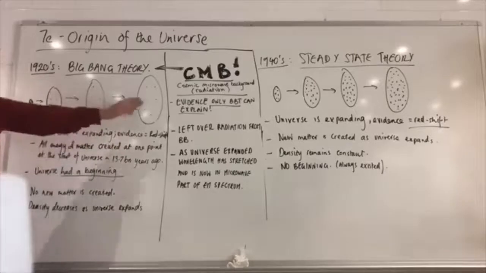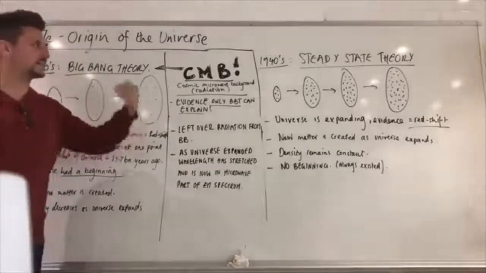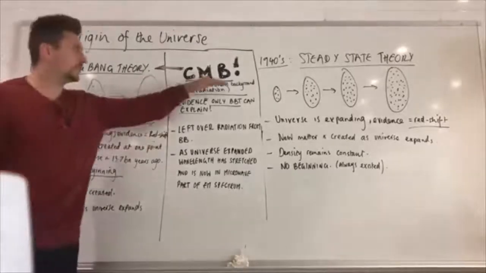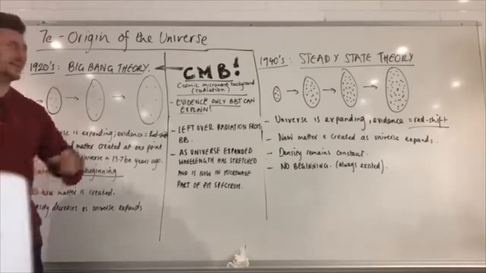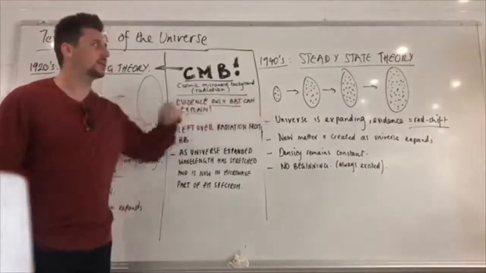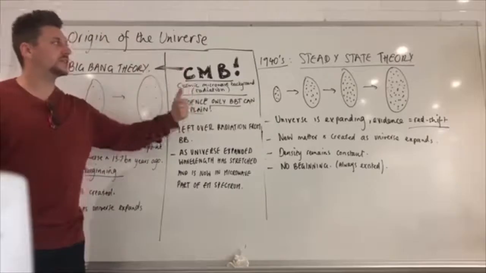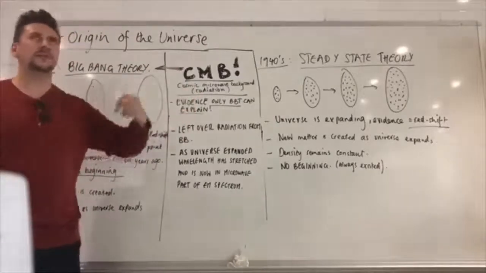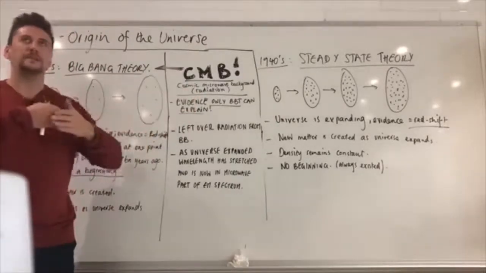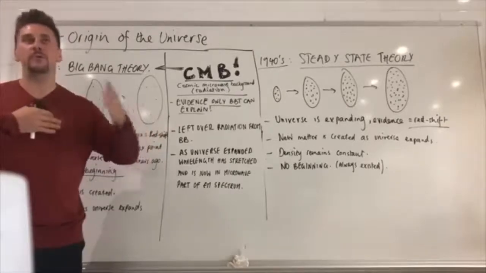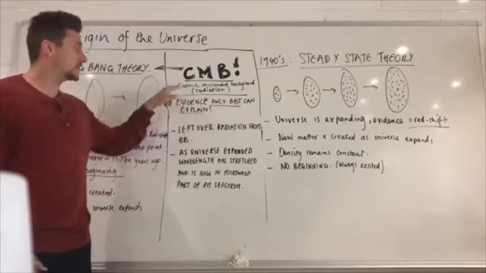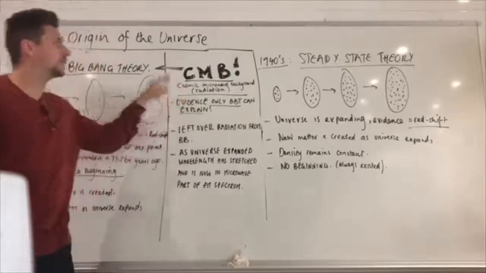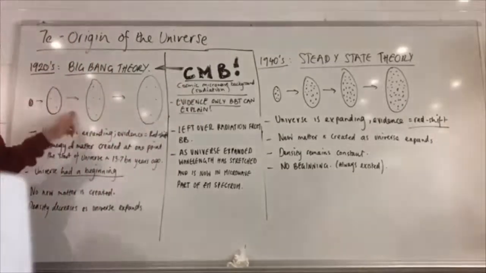Now, whatever type of radiation you started with, if that expands over time, at this point, 13.5 billion years later, it should be in the microwave section of the EM spectrum, all right? That can't be explained by the steady state because even though it's constantly expanding, new matter is being created. It would never have that chance to be stretched and the wavelength move from one part of the spectrum into the microwave.